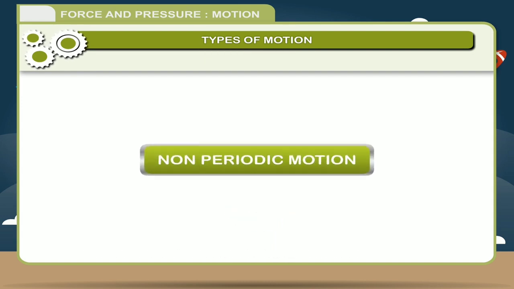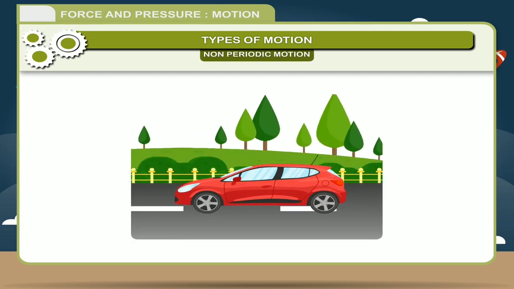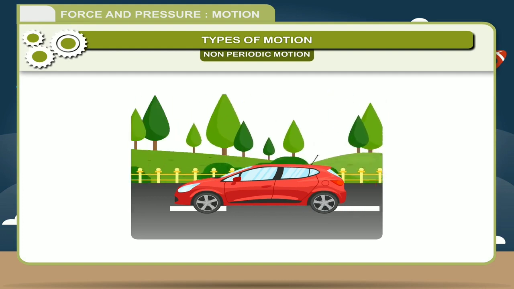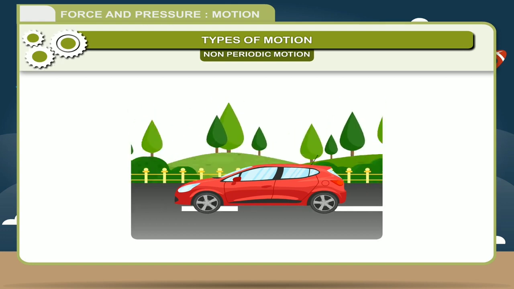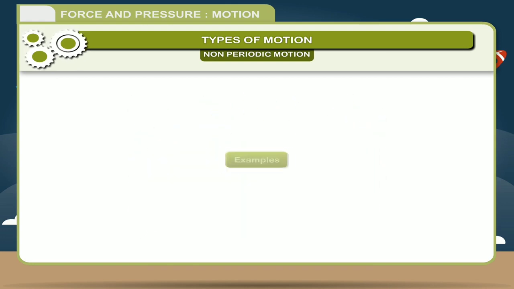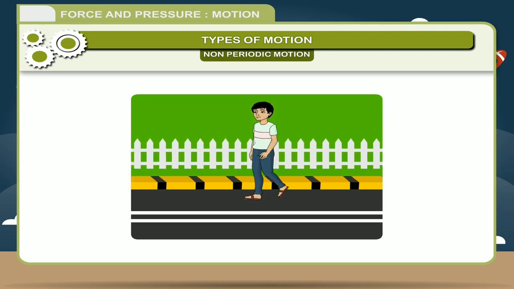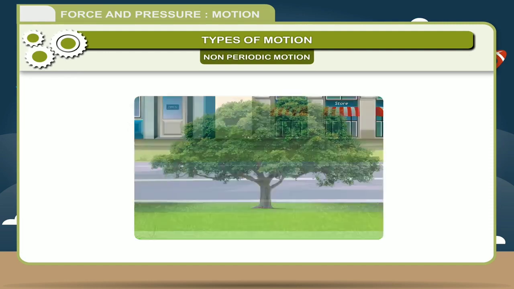Non-periodic motion. When an object does not repeat its motion after a fixed interval of time while moving, this is known as non-periodic motion. Example: speed of a walking boy, swinging of tree branches, etc.